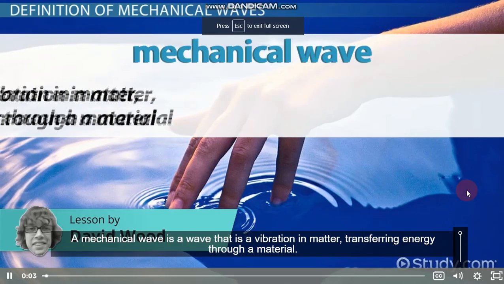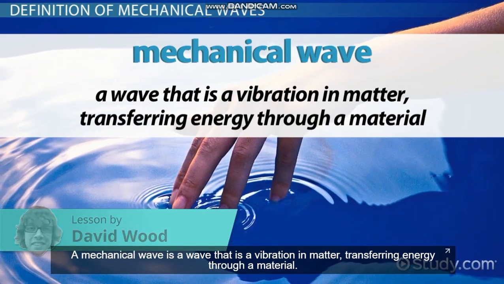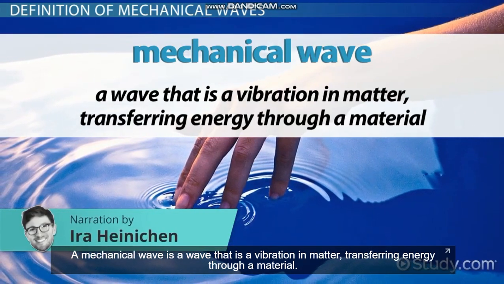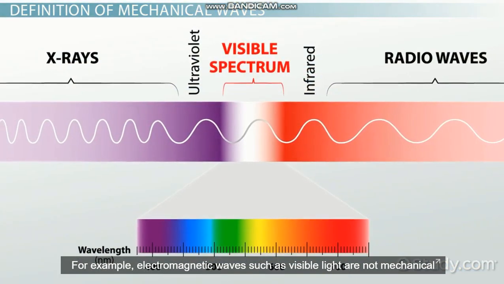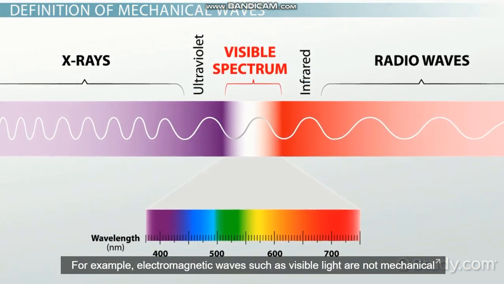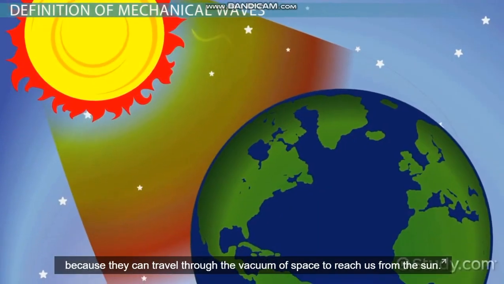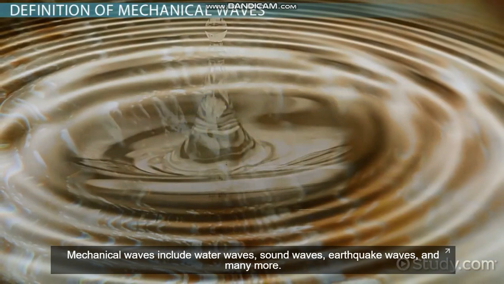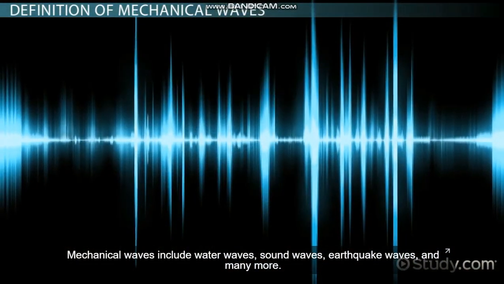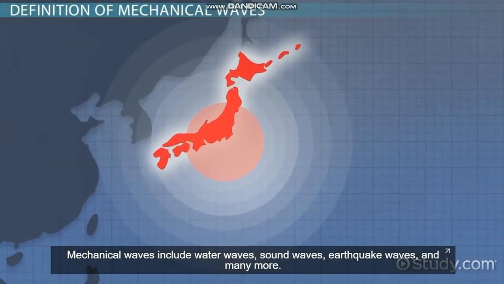A mechanical wave is a wave that is a vibration in matter, transferring energy through a material. Not all waves are like this. For example, electromagnetic waves, such as visible light, are not mechanical because they can travel through the vacuum of space to reach us from the sun. Mechanical waves include water waves, sound waves, earthquake waves, and many more.